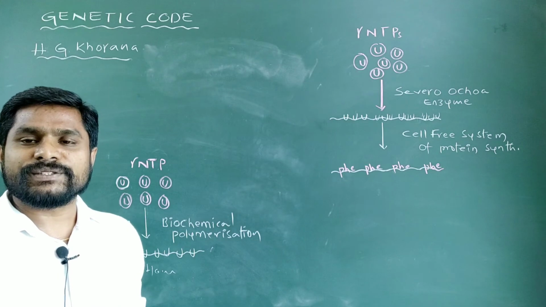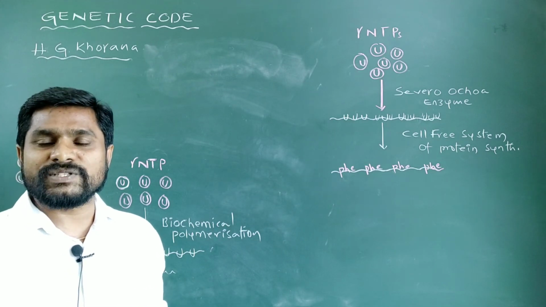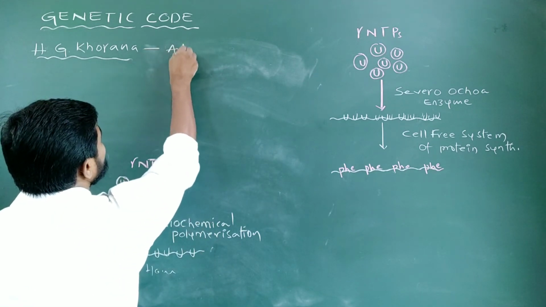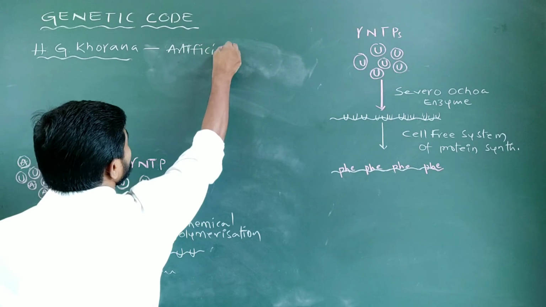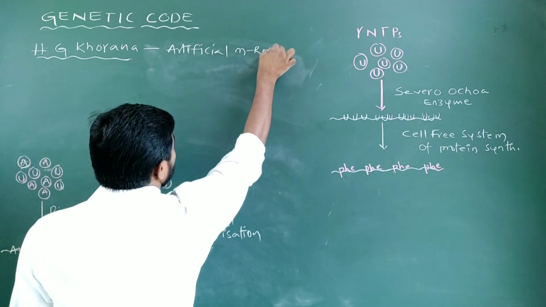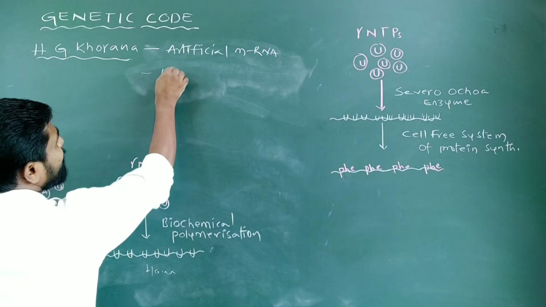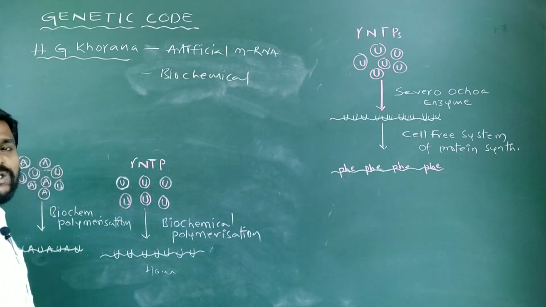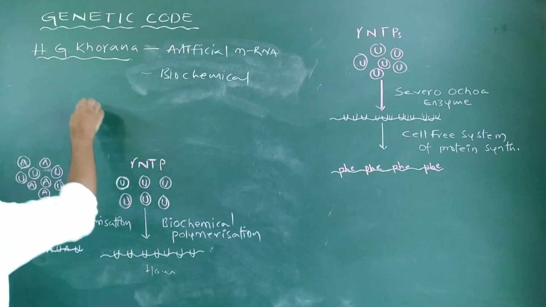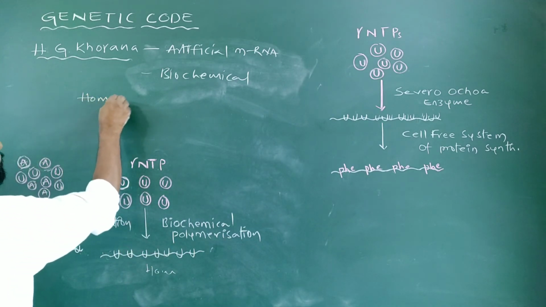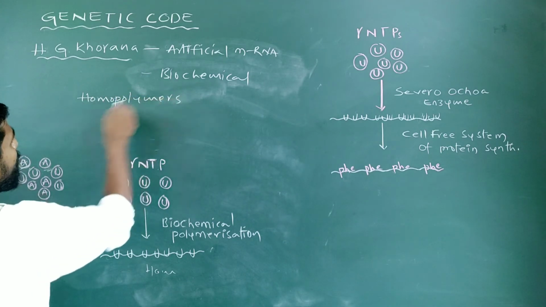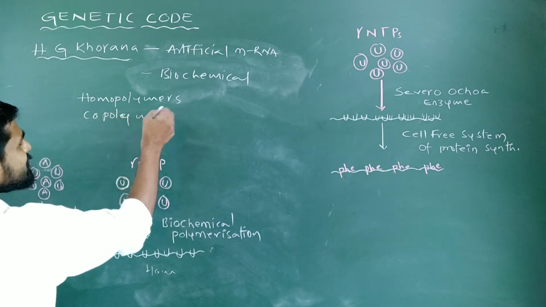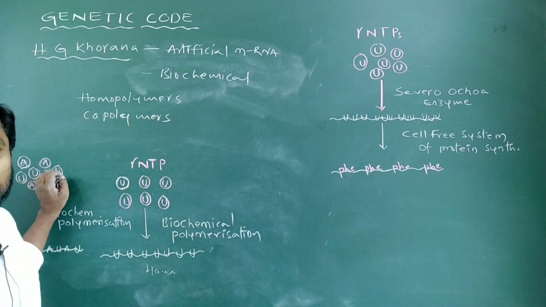Har Gobind Khorana was the first person who took a step forward in deciphering the genetic code. He was the first person who synthesized artificial mRNA molecules by using a biochemical method. By using this biochemical method, he was able to synthesize artificial mRNA molecules of homopolymers and copolymers. Let us see what these homopolymers and copolymers are.